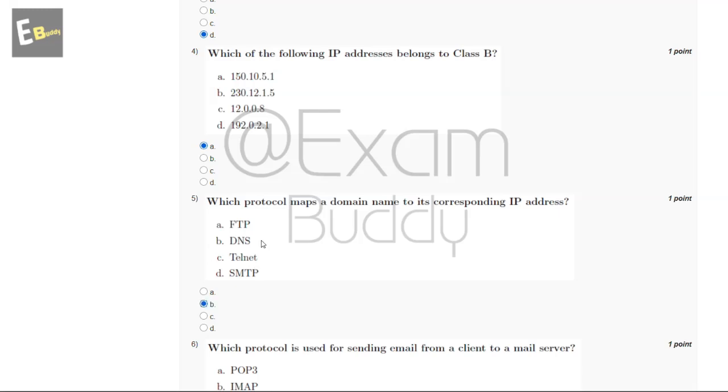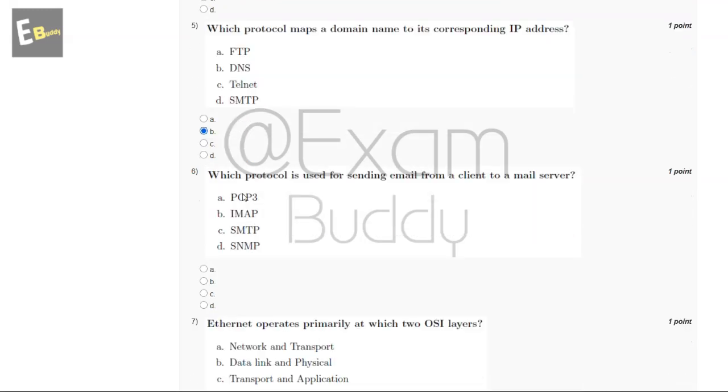And now let's go to our question number 6. Which protocol is used for sending email from a client to a mail server? So these are the options and the answer of our sixth question is C, SMTP.